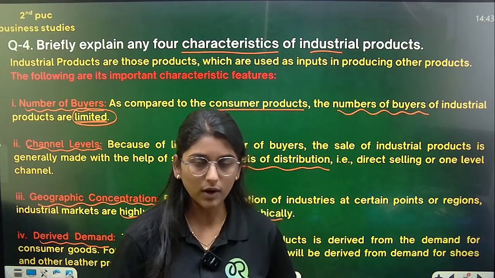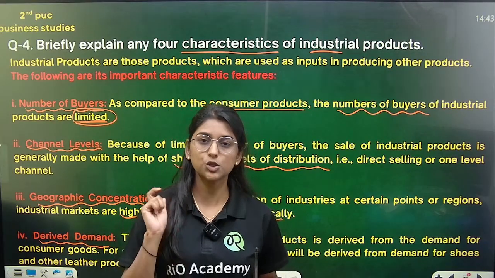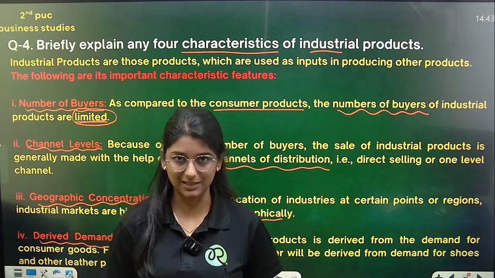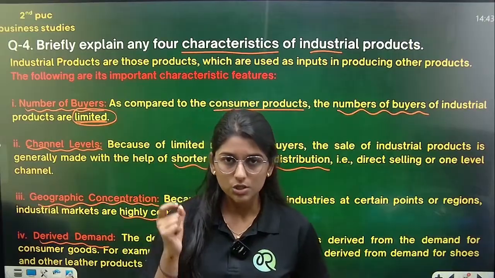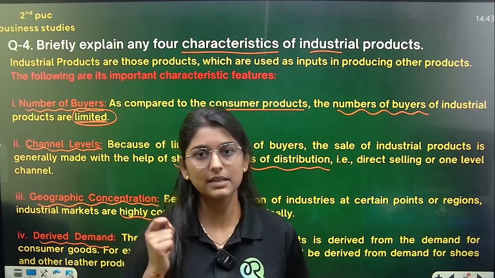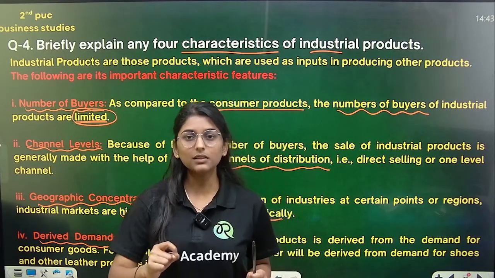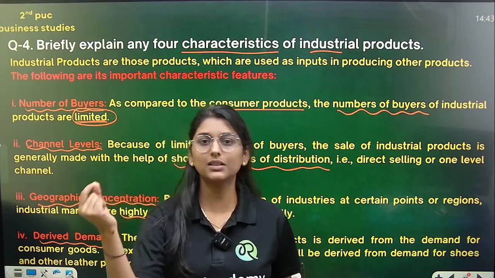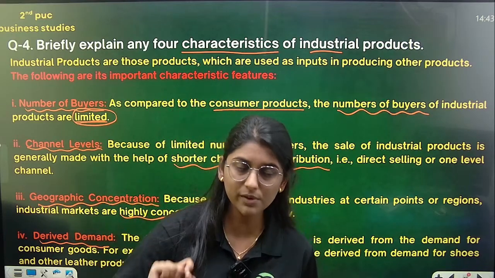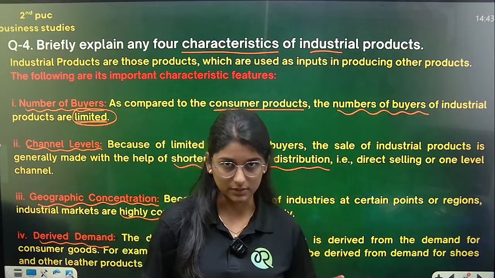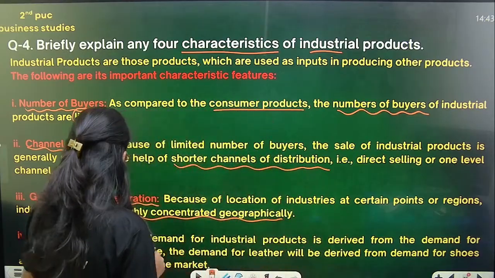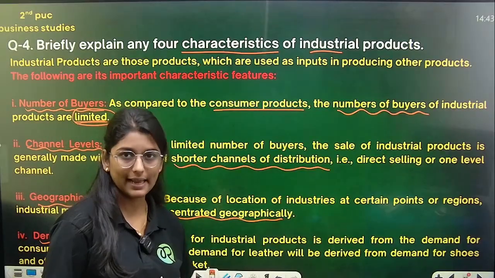If you want shoes, you need leather to produce them, and leather is an industrial good. The demand for leather comes when there is demand for shoes. So basically, if there is demand for consumer goods, demand for industrial goods automatically comes. This is what we call derived demand.